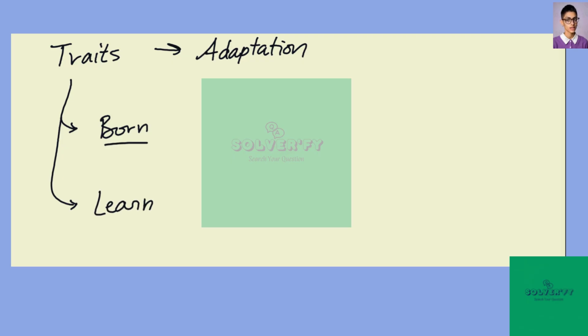For these born traits, these are going to be tendencies or actions that are heritable, and an organism is born knowing to do. For example, geese have a trait where they're going to tend their eggs in a certain fashion. When one of the eggs rolls out of the nest, they're going to instinctively move towards that egg and push it back into the nest.